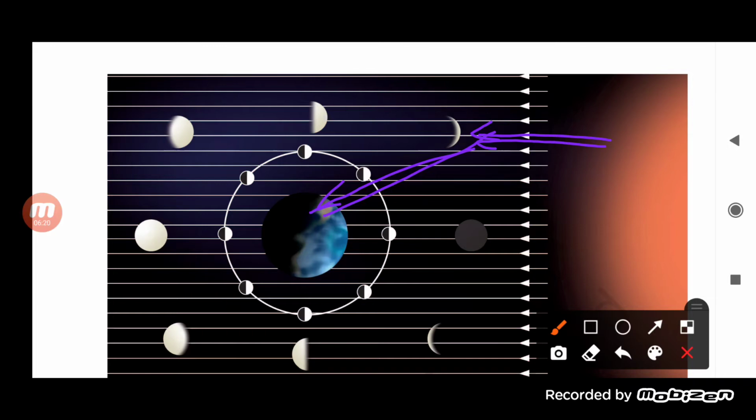So from the whole moon, only less than a half portion of the moon is reflecting the light, so we can only see this much light, and we call that a crescent phase or crescent moon, students.